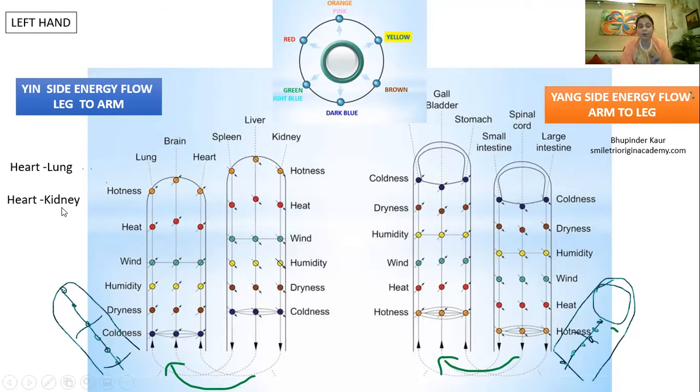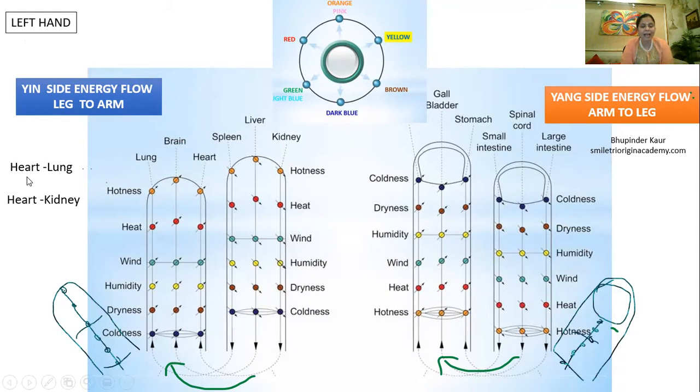Now you have to observe both pairs. You need to think which pair I should select. One is heart with the lung and second is heart with the kidney. You have to observe the patient. Of course, you will choose heart meridian because hypothyroid has a connection with heat. This is your first choice. Now, second thing you have to decide, either lung or kidney. You see different symptoms in the patient's body. You can focus on his emotions and the patient's other diseases.